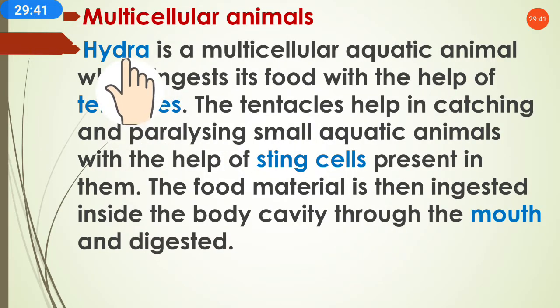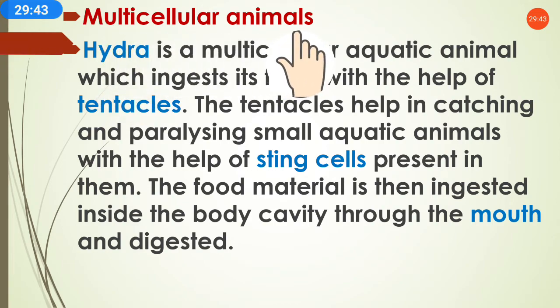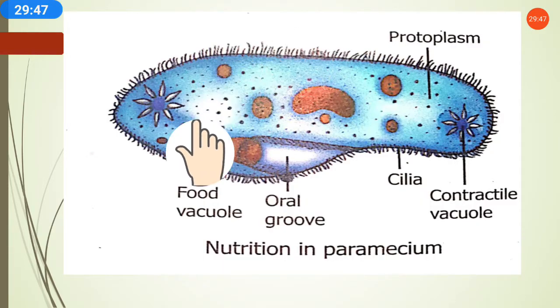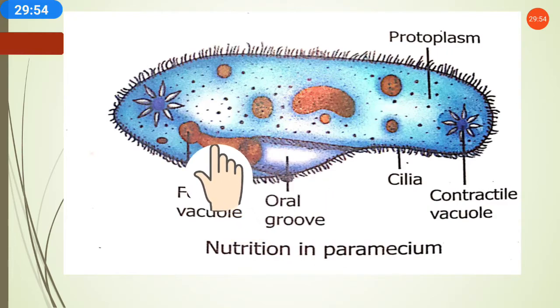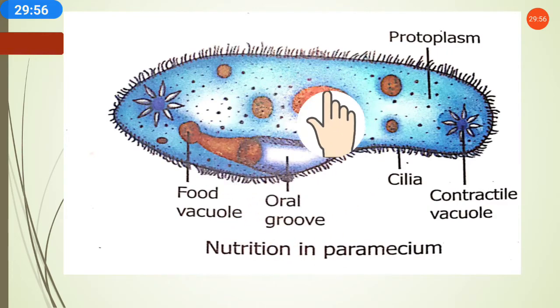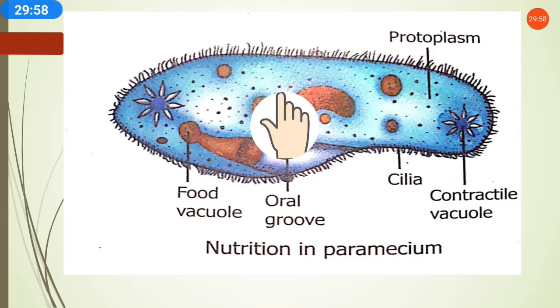Now we will study multicellular animals. Unicellular organisms, as we have discussed, are single-cell organisms. We have seen how the food is taken in, the process of digesting and absorbing, and then the undigested food comes out.